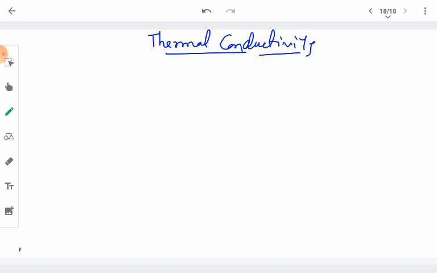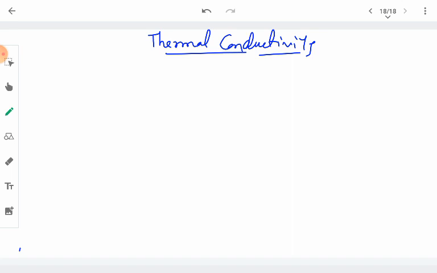Some substances are good conductors of heat, and other substances, like wood and plastic, are bad conductors of heat. The property by which the heat transfer takes place from one end of a body to the other end of the body is known as the thermal conductivity in its physical meaning.